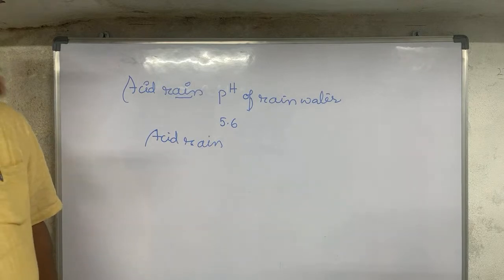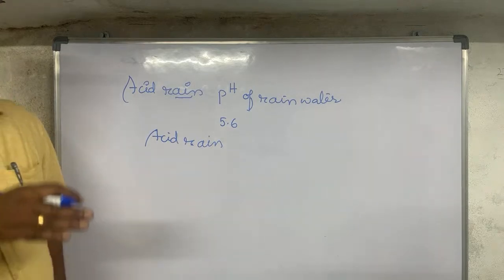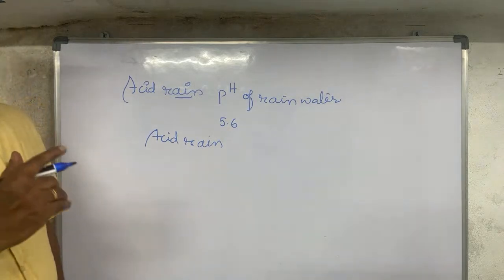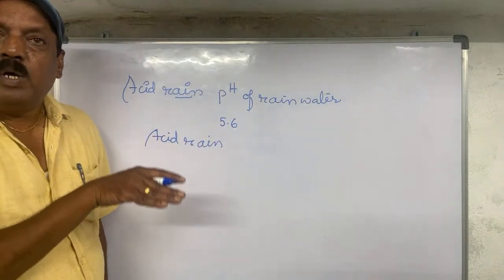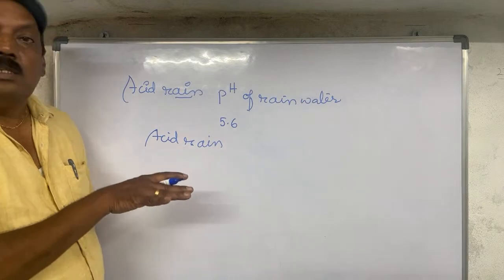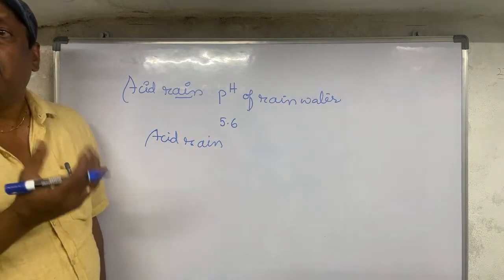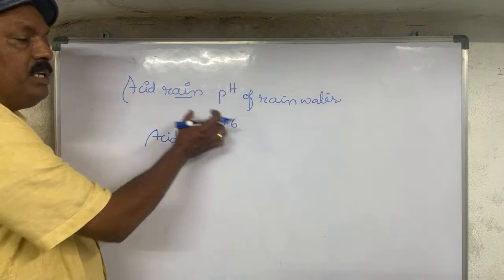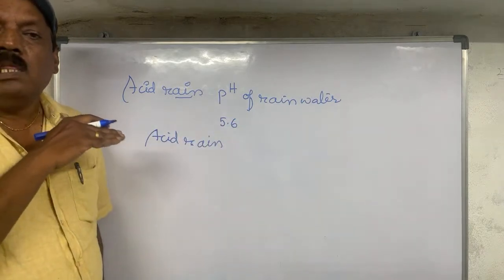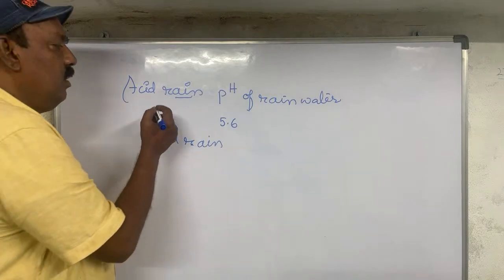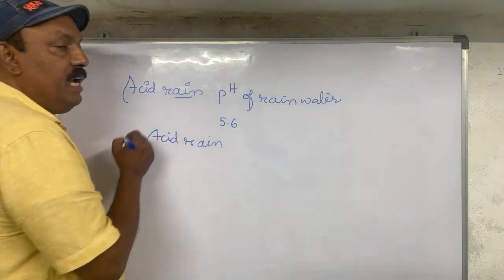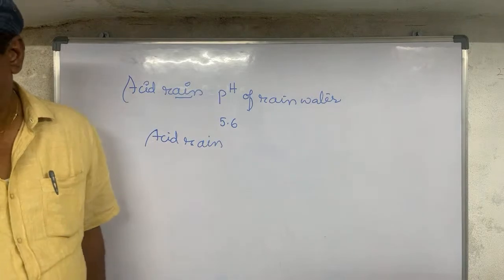Because the pH value of the water in the lakes and rivers will also come down to less than 5.6. The aquatic life cannot bear this kind of acidity, so all the aquatic life is going to die. So acid rain is a very anti-environment condition.